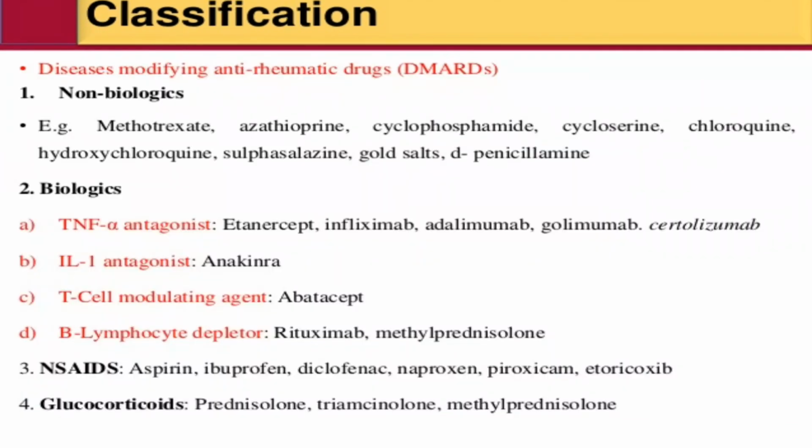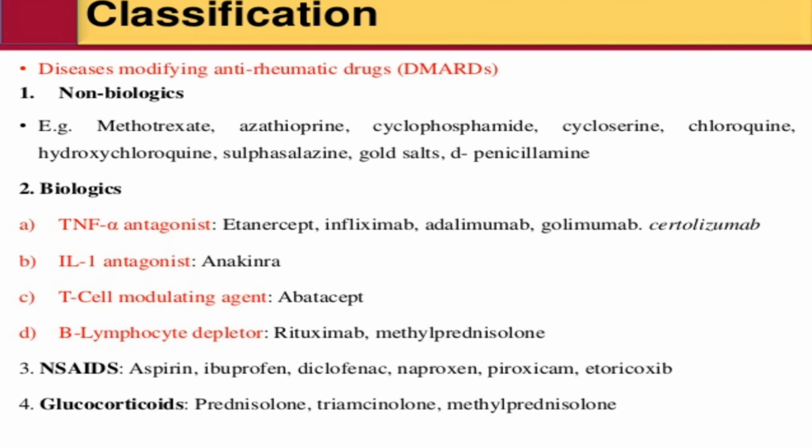Next point is classification. This is disease modifying anti-rheumatic drugs, DMARDs. First is non-biological, second biological, third NSAIDs, fourth glucocorticoids. First is non-biological. Examples: cyclosporine, chloroquine, gold salt, azathioprine, methotrexate.